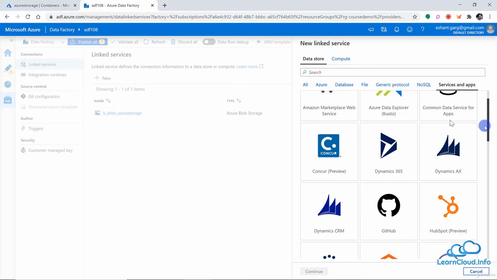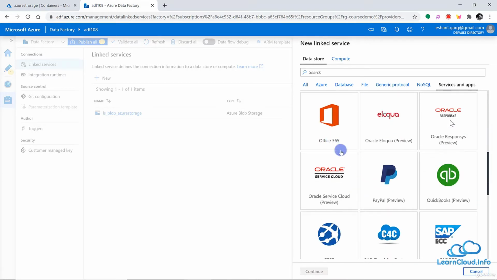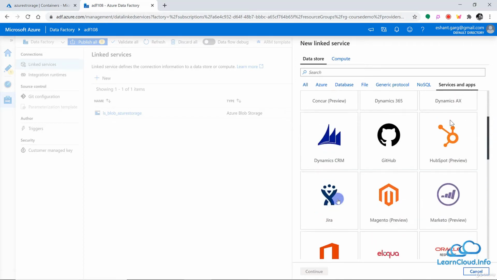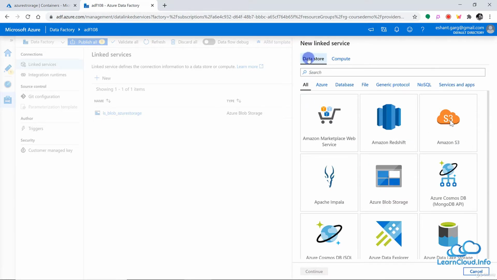So we have Dynamics 365, we have Dynamics CRM, Office 365, Oracle service. So all these are different services and application connectors, and we can connect with any of these services using these connectors. And all these are under the category of data store.